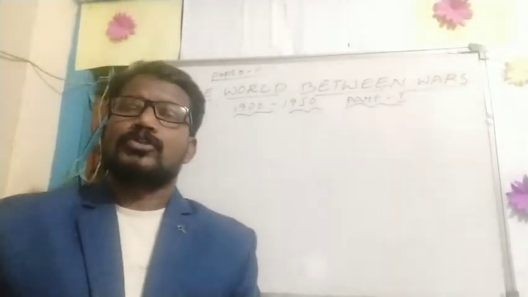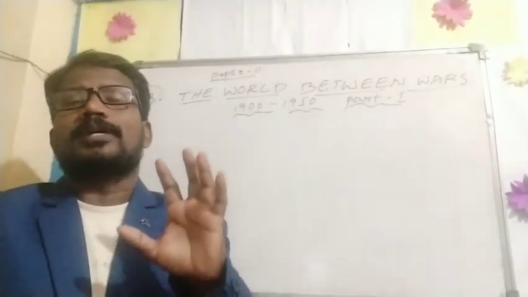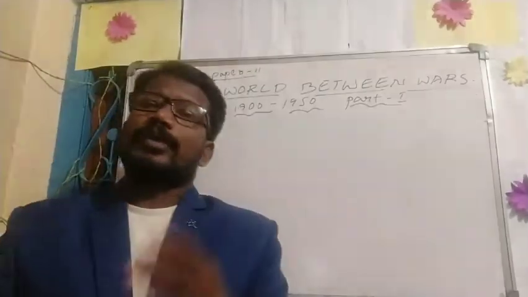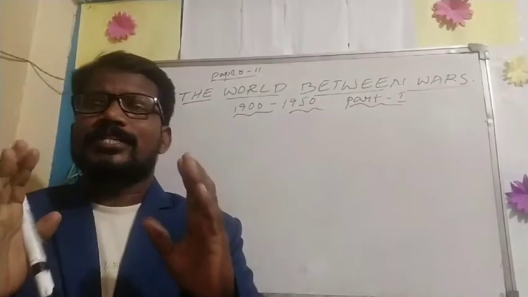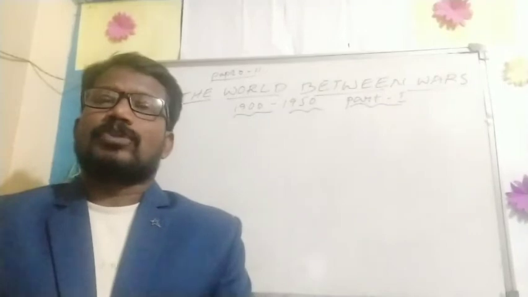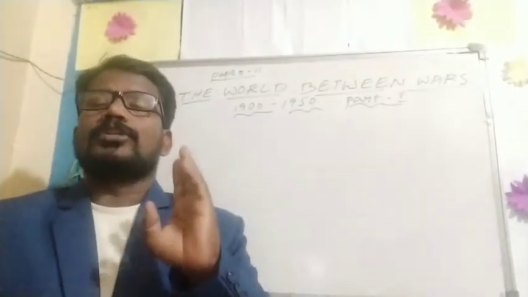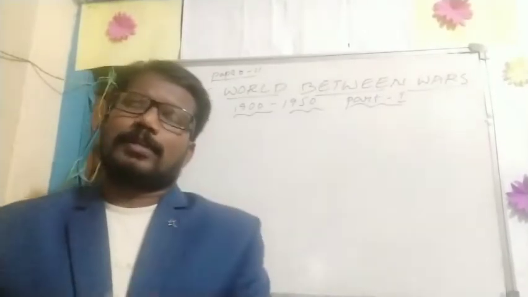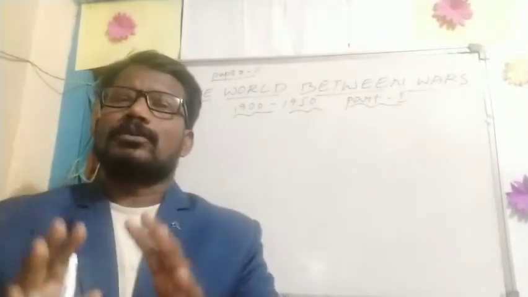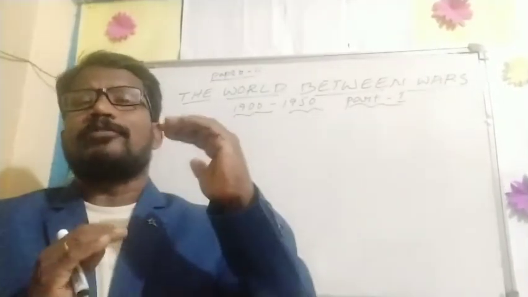But before we learn, in the world we can identify some of the highest populated countries. What are they? According to our textbook, we can remember 5 countries. First one China, second India, third USA, fourth Indonesia, and fifth Brazil. Of course many countries are there, but among all the countries in the world, we have to remember the top 5 highest populated countries only.